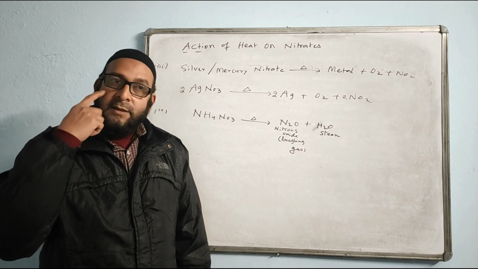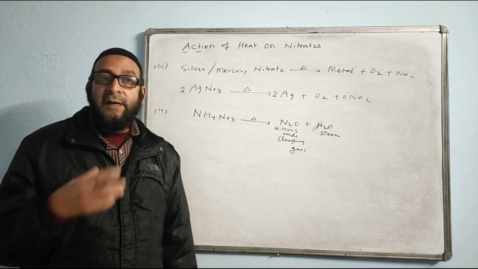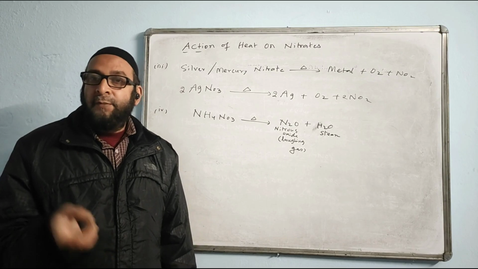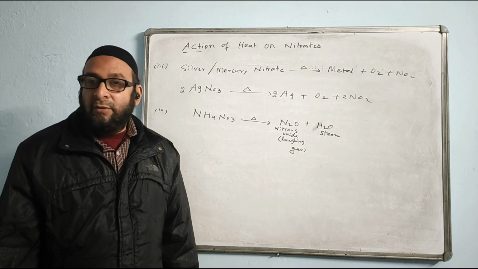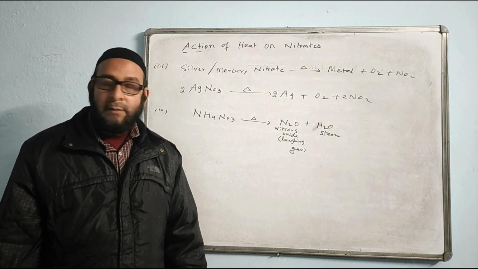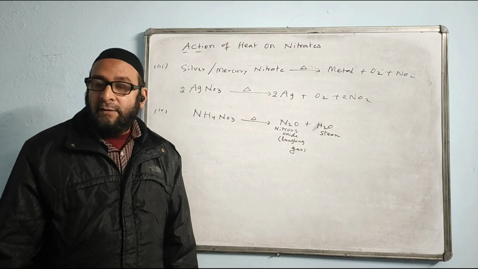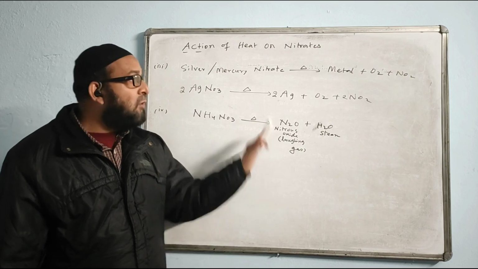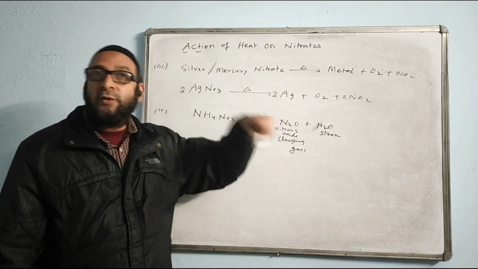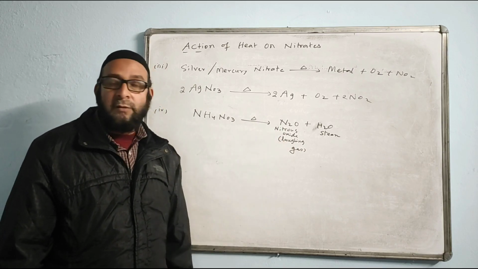If a question comes like this, name a nitrate which when heated produces a gas that does not relight the glowing splinter, then the answer is ammonium nitrate. Otherwise oxygen was coming in the first category, second category, and third category, but in the fourth category there is no oxygen.